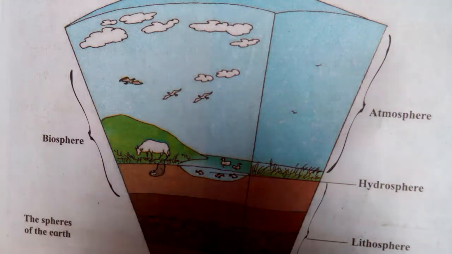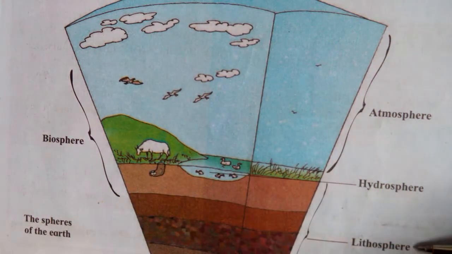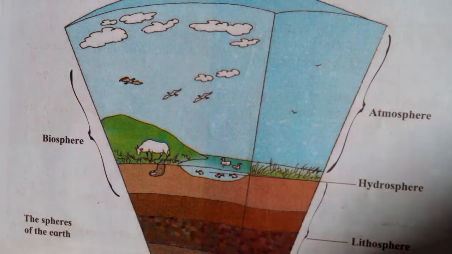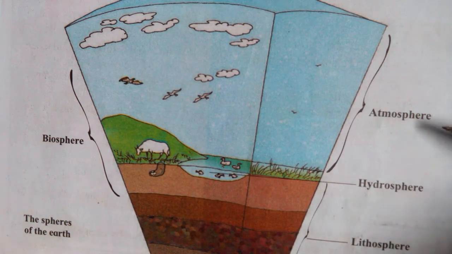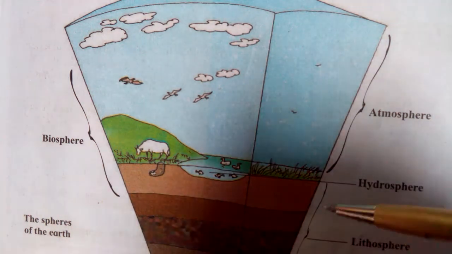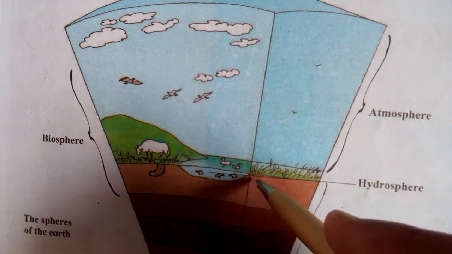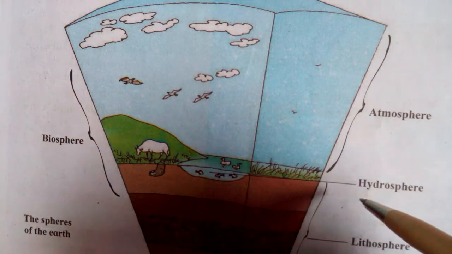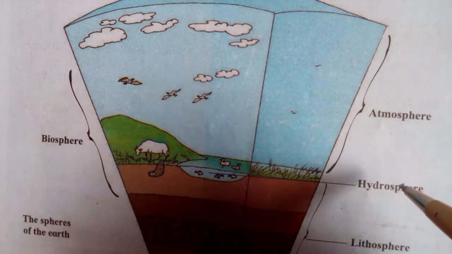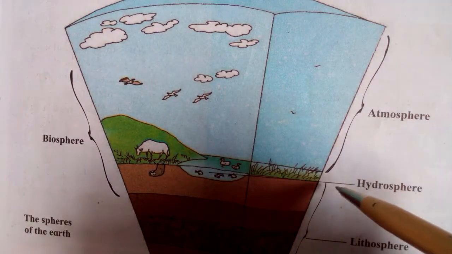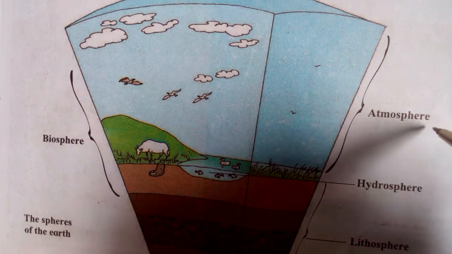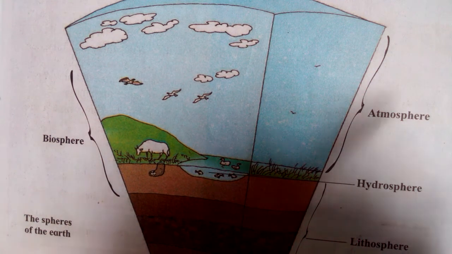The biosphere is differentiated into three parts: lithosphere, hydrosphere and atmosphere. Which one is the first part? Lithosphere. Lithosphere means related to land. Hydrosphere means related to water. And atmosphere means related to air.